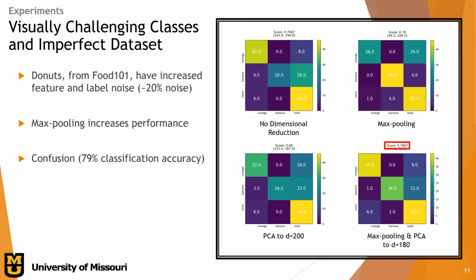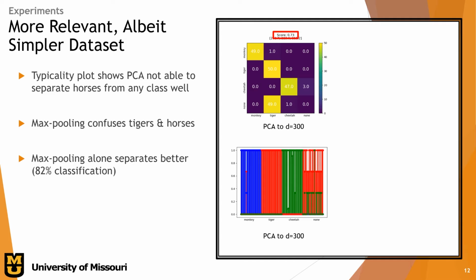Though 78 to 79% leaves a little to be desired, and we can explain this with a low sample size and increased label noise in the donuts. Moving on to experiment 2, we'll be working with a little bit more relevant data, the animal data set, which should include less noise, resulting in better classification.